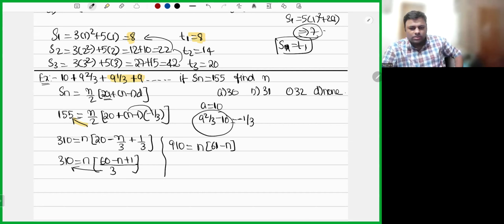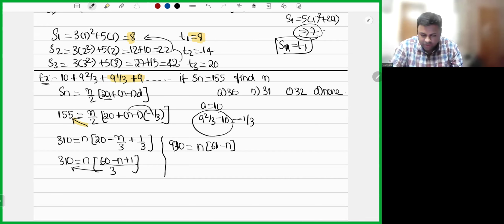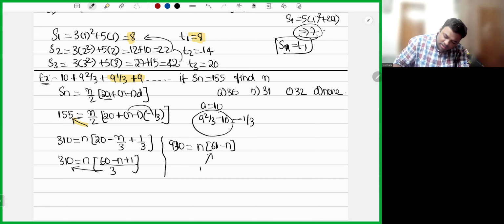Now you can check with the options. If you don't want to check with the options, you can solve this quadratic equation. That's also fine. But better to check with the options. Let me check if option A is satisfying. 61 minus 30 into 30. This is 930, sorry. Okay. Option A is satisfying. 61 minus 31 into 31. Option B is also satisfying. If you substitute n equal to 30, you are getting 930. If you substitute n equal to 31, there also you are getting 930.